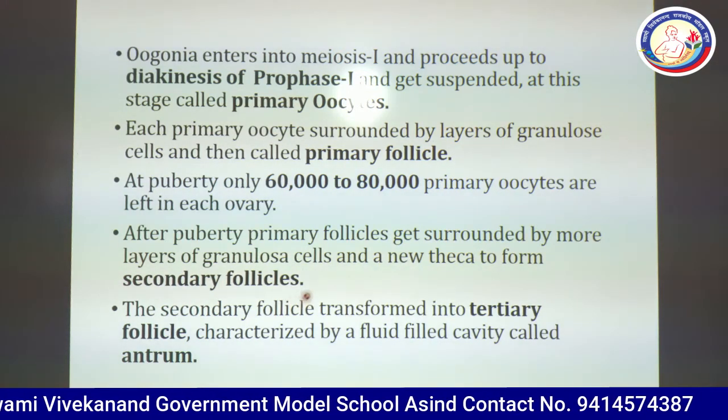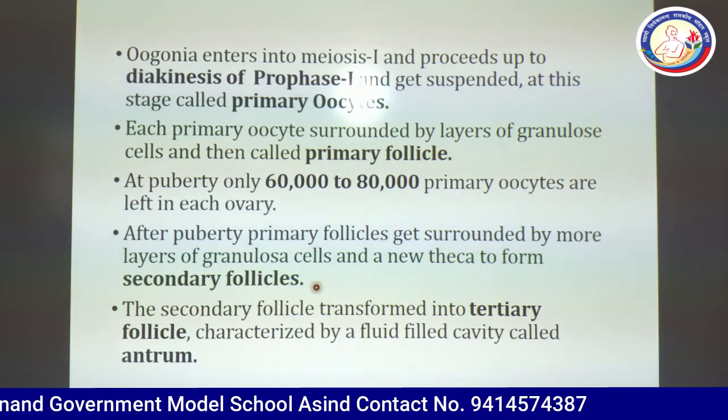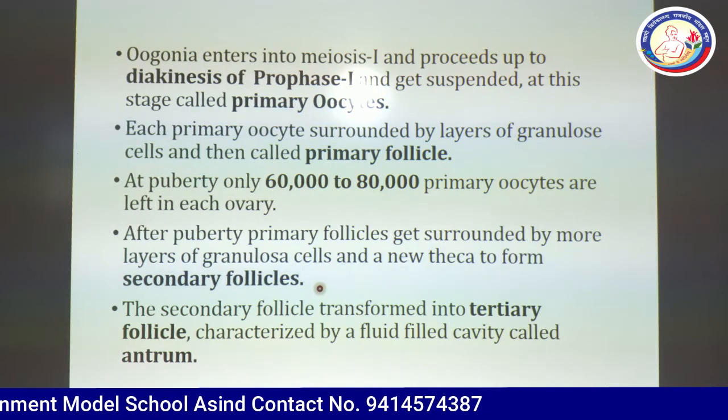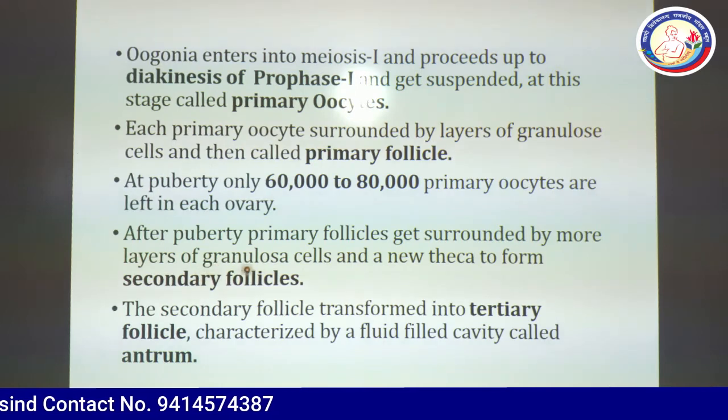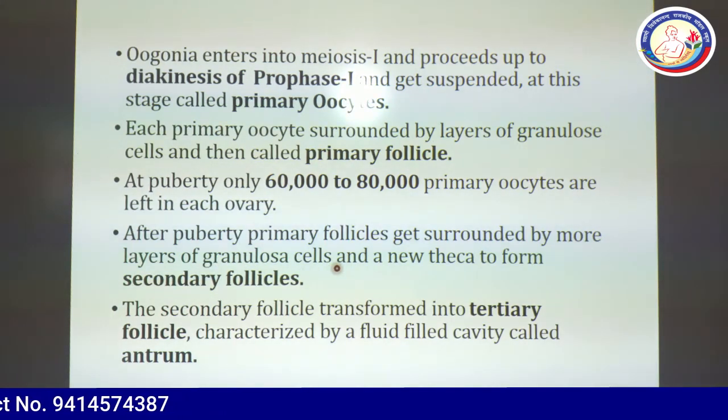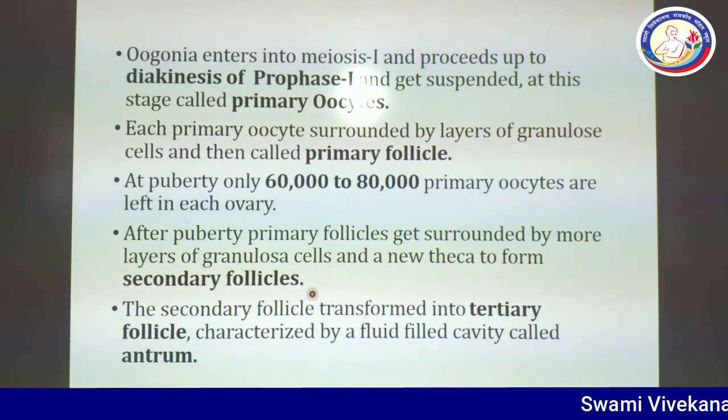After puberty, primary follicle cells get surrounded by more layers of granulosa cells and a new theca, forming secondary follicles. So, as the primary follicle is surrounded by layers of granulosa cells, there is a new term for this, that is secondary follicle.